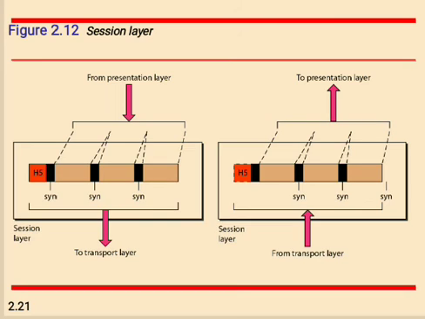One more function is the dialog controller. The session layer allows two systems to start communicating with each other in half duplex or full duplex. Half duplex means we can communicate from only one side at a time. Full duplex means we can communicate from both sides. This is the dialog controller. When a message is sent from one side to another, we use this dialog controller, and the session layer uses it.